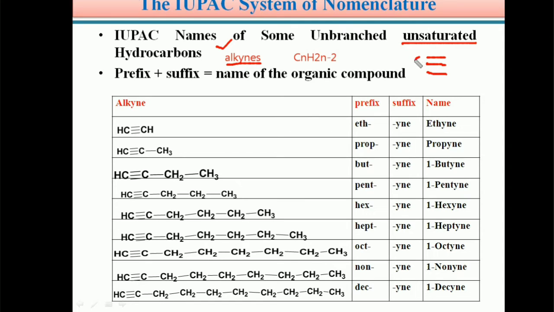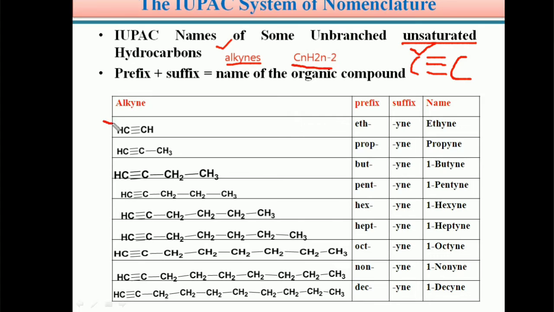So the triple bond is the functional group for alkynes. This is another type of unsaturated hydrocarbon, and the general molecular formula is CnH2n minus 2. We can discuss it in detail one by one with examples.